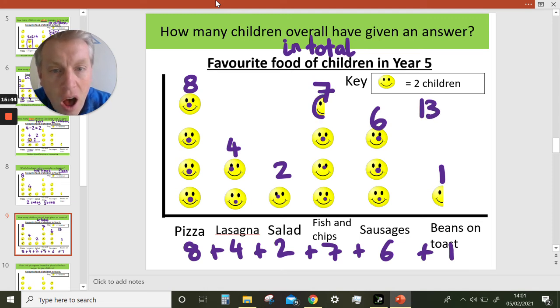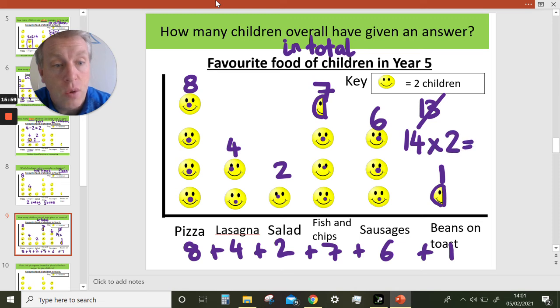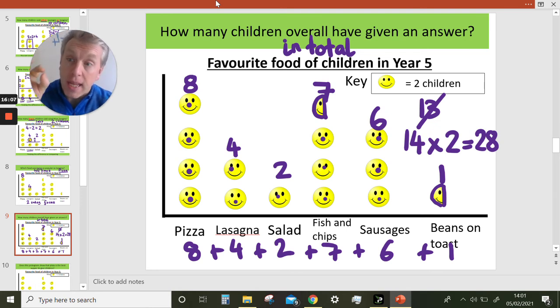Then we've got a half here and a half here, which I'm going to count as 1 more whole smiley face. So not 13 smiley faces, but 14 smiley faces. 14 times 2 equals... there were 28 children. If you see how we use multiplication, because each symbol has the same value.